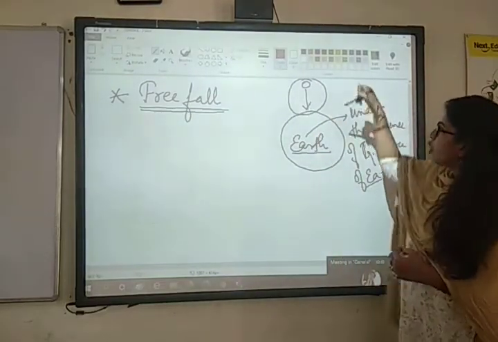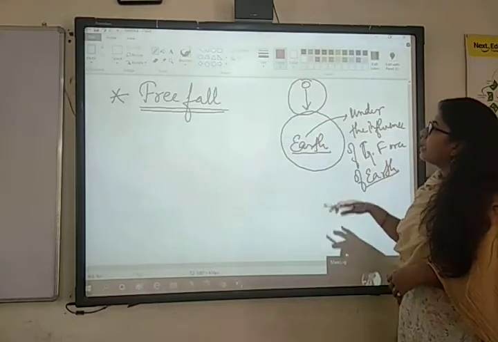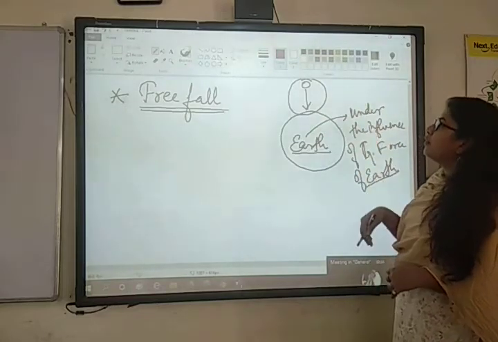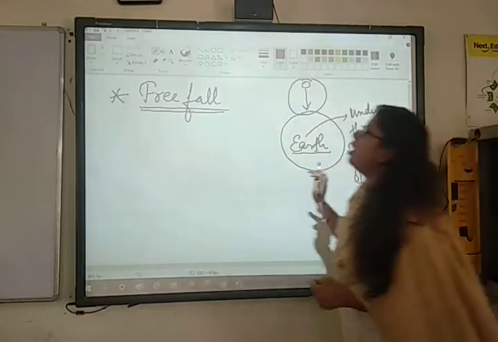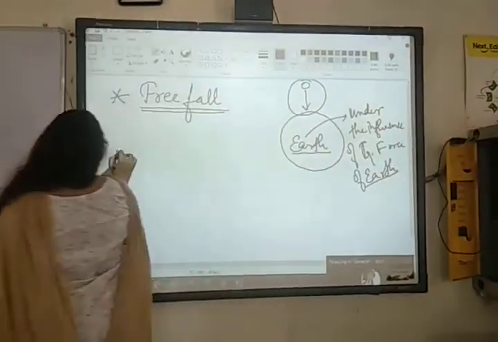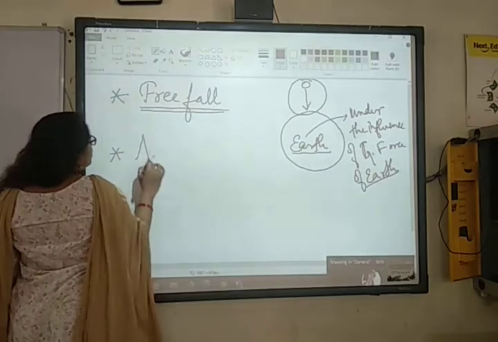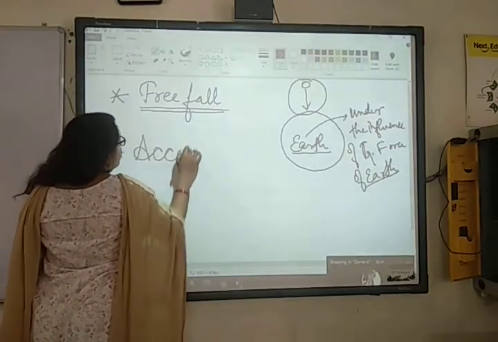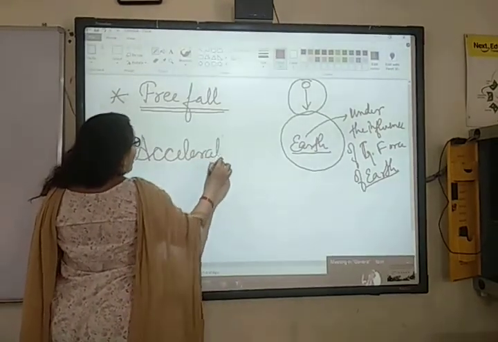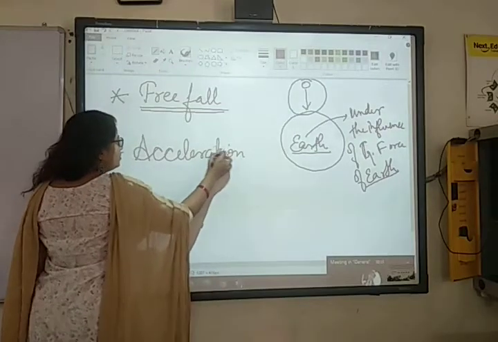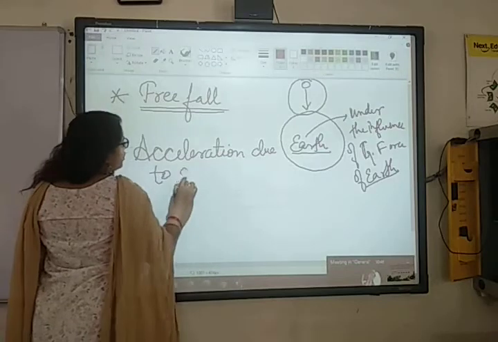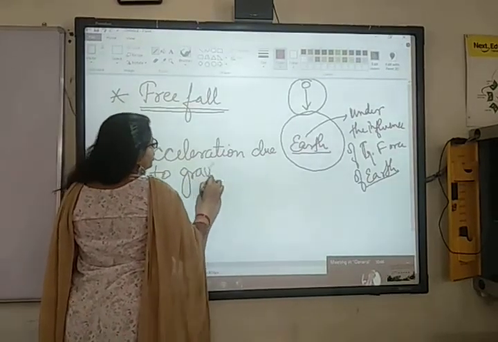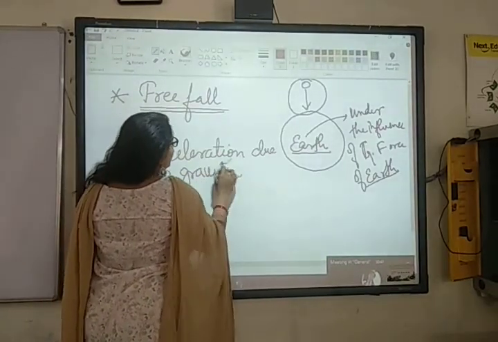तब हम क्या कहेंगे, ये ऑब्जेक्ट क्या हो रहा है, फ्री फॉल में है. This object is under free fall. समझ में आया? So this was a simple concept of free fall. After this we have studied about acceleration due to gravity, which is the most important topic. Do you remember this acceleration due to gravity is denoted by which alphabet?